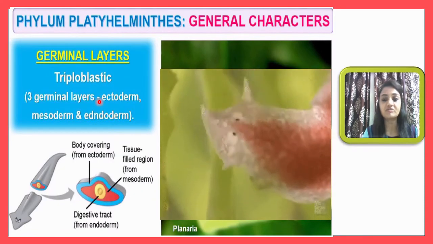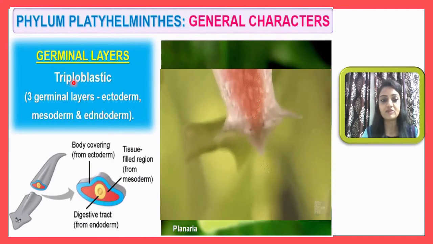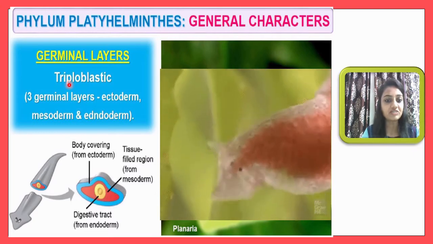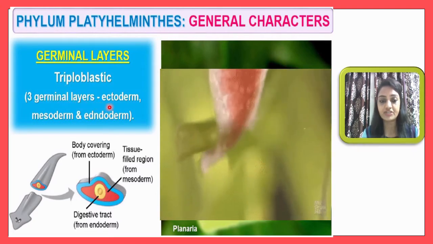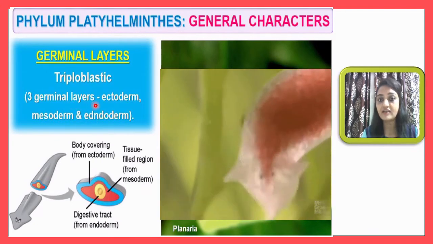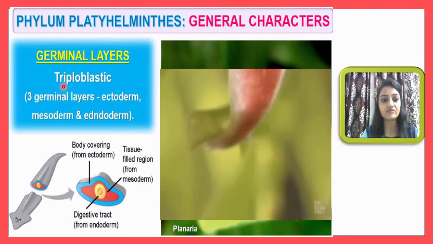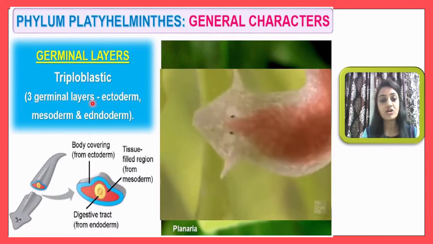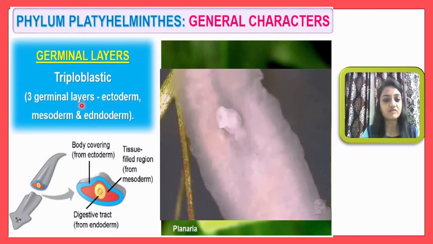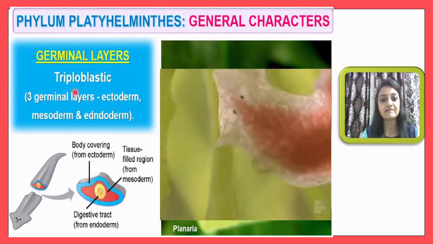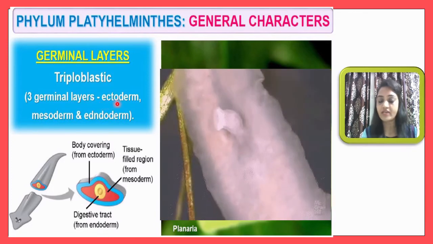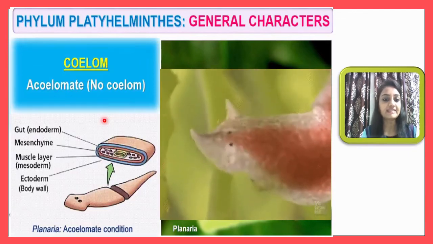The next feature is the germinal layer. These animals show a triploblastic type of germinal layer. That means three germinal layers, which include ectoderm, mesoderm and endoderm. You know very well what the three germinal layers are. Animals that show three germinal layers are called triploblastic animals. Next is the coelom.